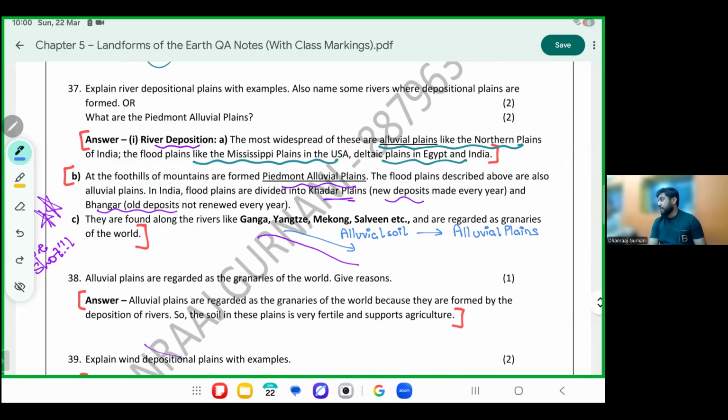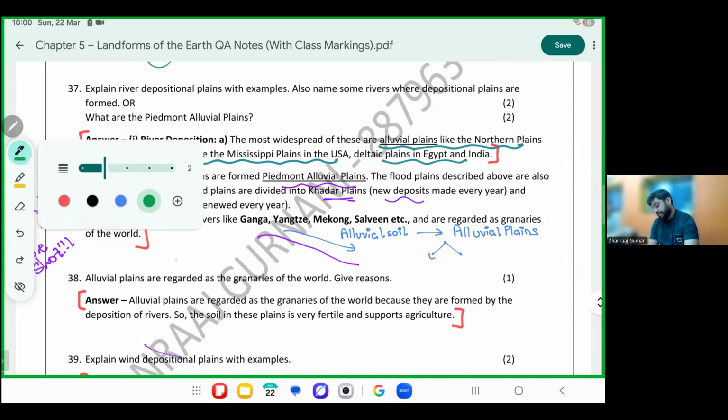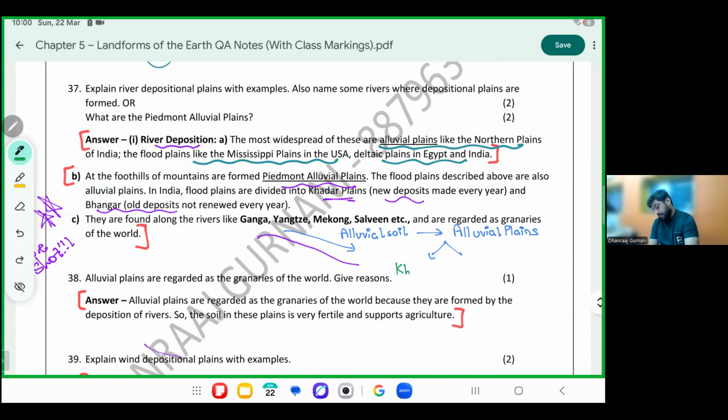There are two types of alluvial plains, which we call Khadar and Bhangar. Khadar come down every year. Bhangar is old alluvial, does not come down every year.